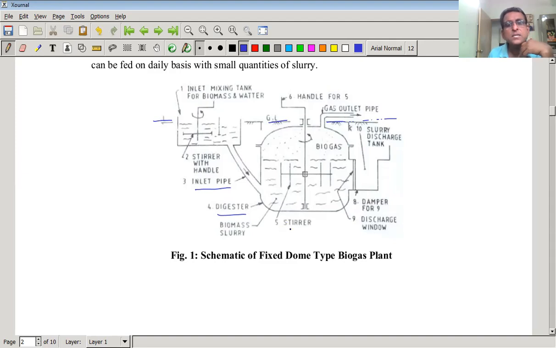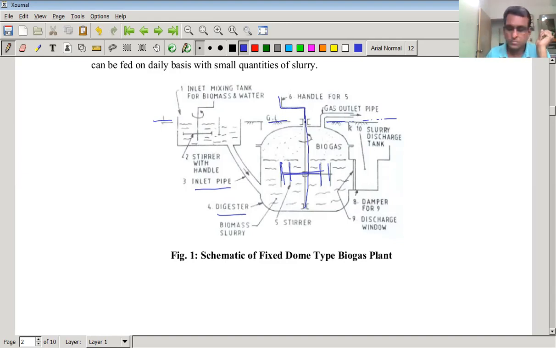Then 5 is stirrer. Inside the digester again there is a big stirrer. So this is actually the stirrer. And then 6, this is the handle for the stirrer. So with the help of the handle, we can rotate the entire stirrer. We can stir the material inside the digester so as to have good mixing, isn't it?